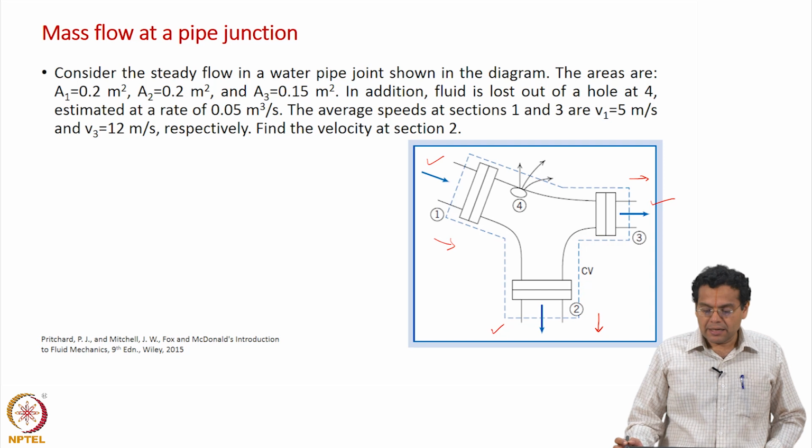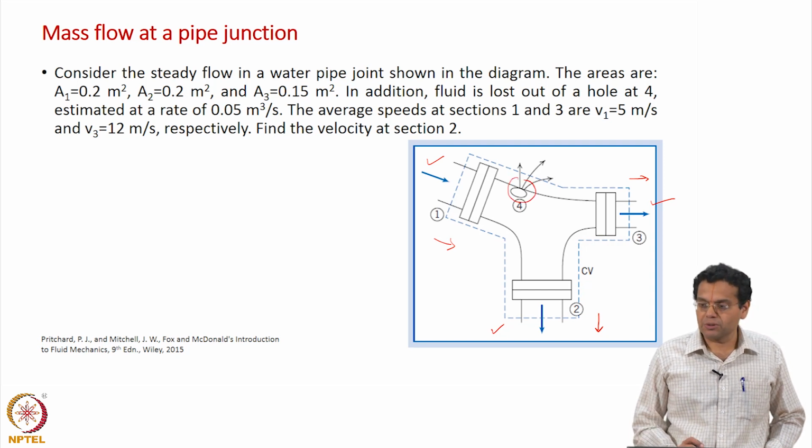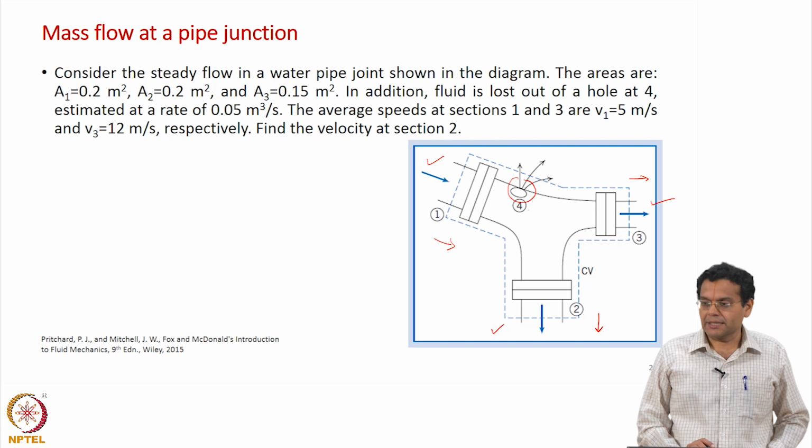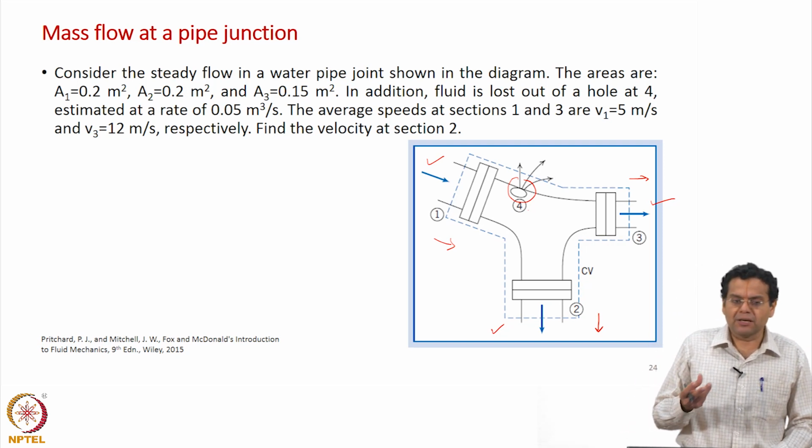And then you have, let us say, a leak or a small hole through which water is lost. In addition, fluid is lost out of a hole at location 4, estimated at a rate of 0.05 meter cube per second. Because it is a leak, it is a small hole, it may not be regular also.